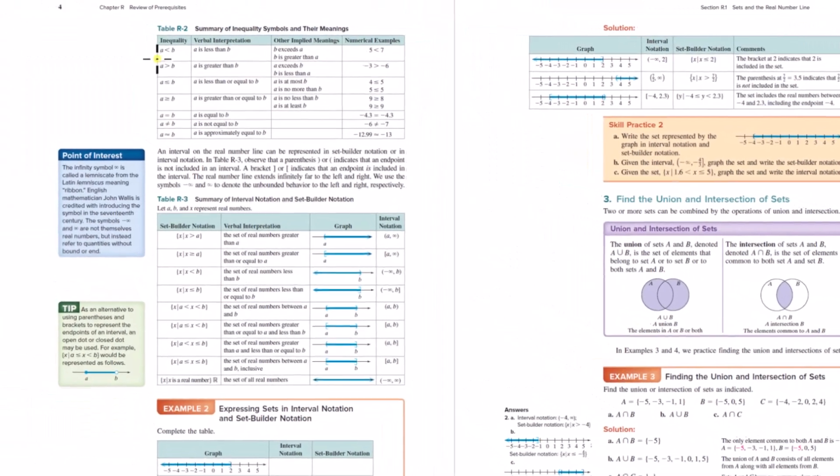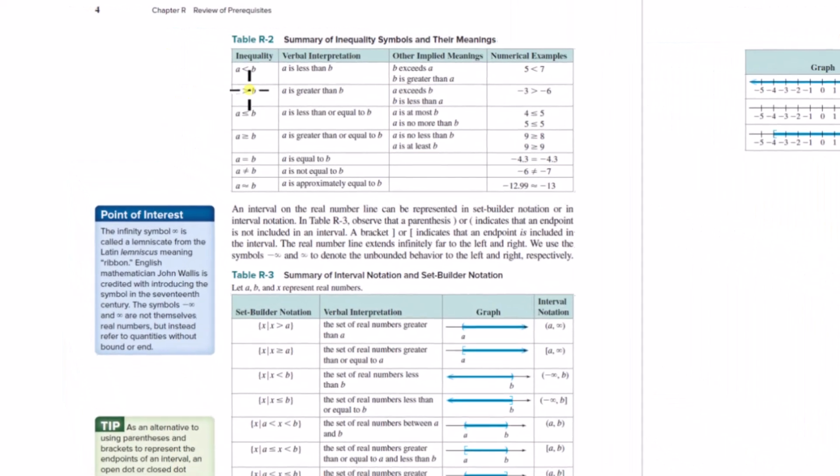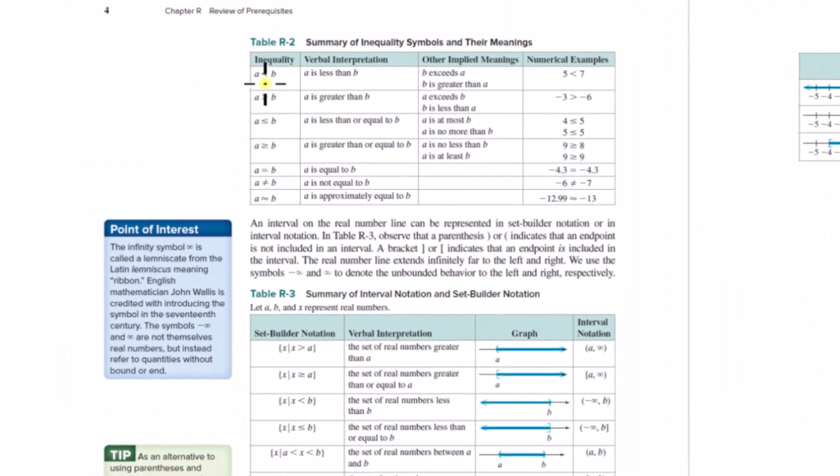Okay, so here are the inequality symbols. We've got A is less than B, or A is greater than B, okay? But you can also use less than or equal to, or greater than or equal to. Now, what does this mean? Well, if you've got two numbers on the real number line, A and B, you could say that A is less than or equal to B. Now, what would that mean?